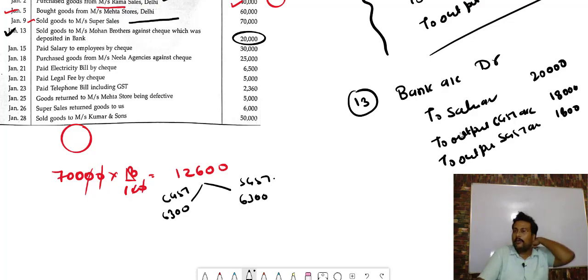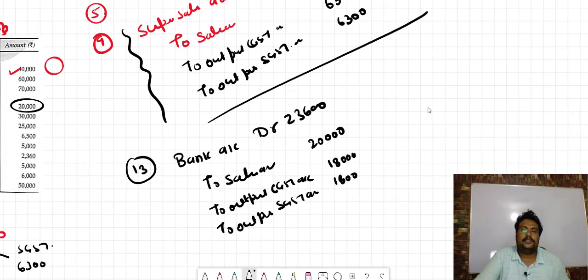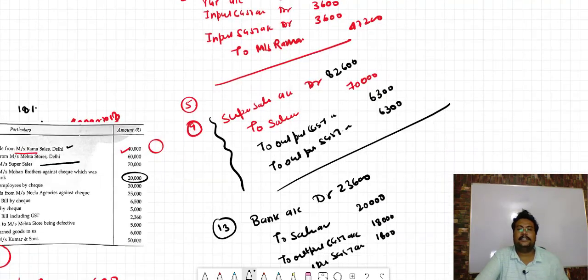So the total amount we will receive will be 23,600.